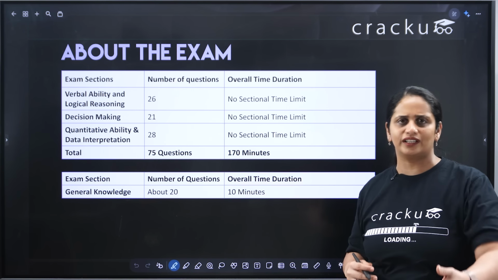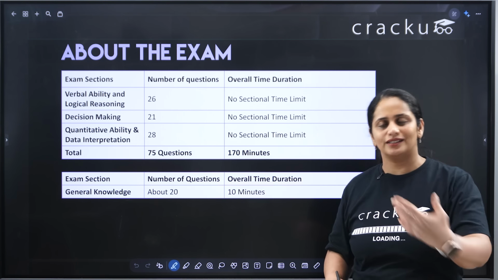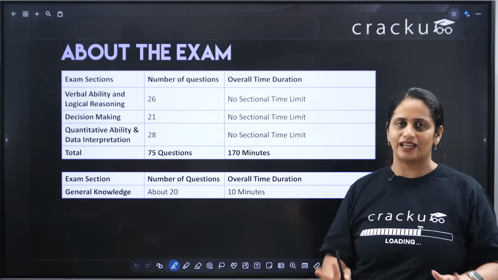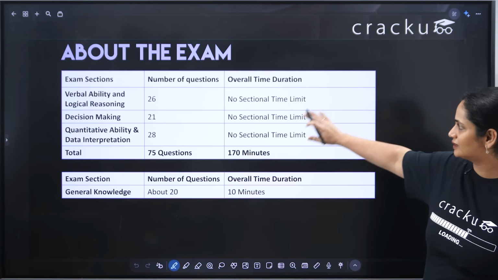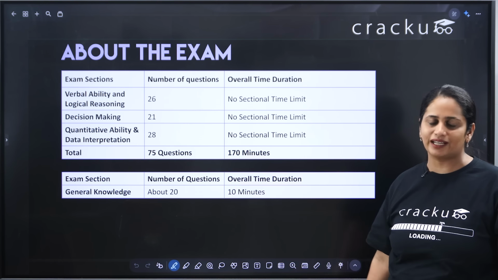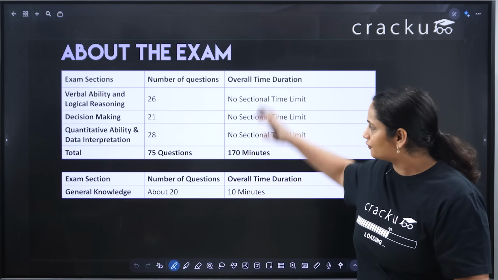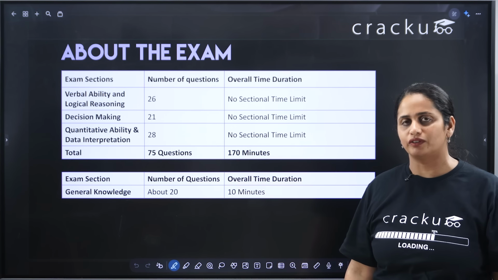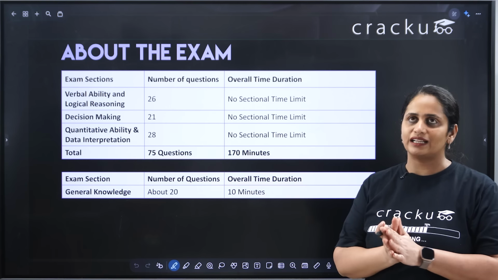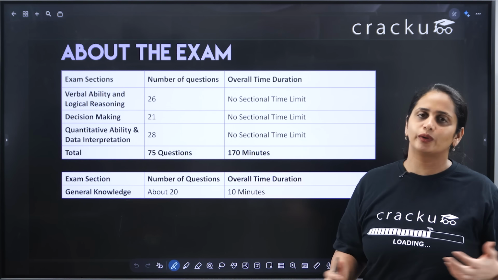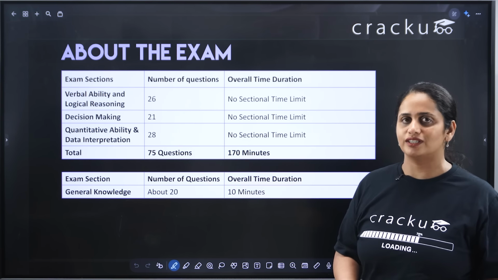They occur one after the other. So after the first section is over, the second section automatically starts. So in the same exam, this is 170 minutes, this is 10 minutes. So it's together 180 minutes. It happens one after the other. So for the first 170 minutes, let me explain what you have to do. So there are three sections. There is no sectional time limit. So you can spend as much time as you want in any of the sections.